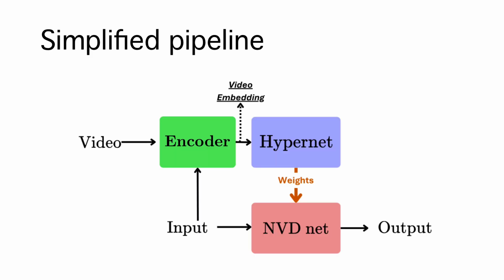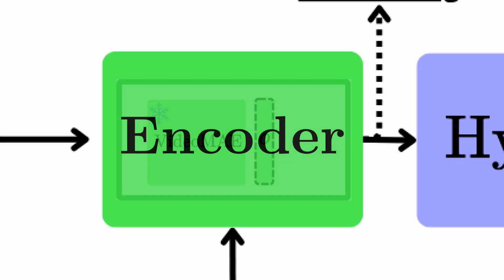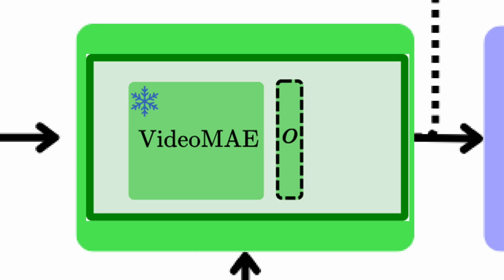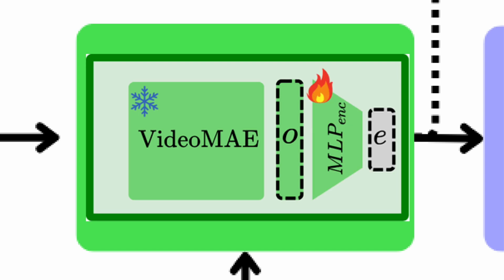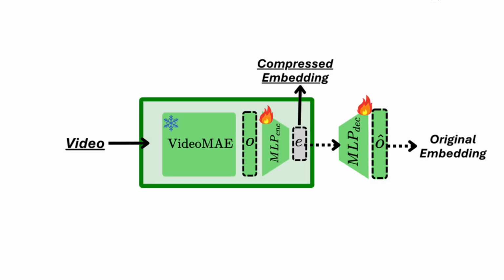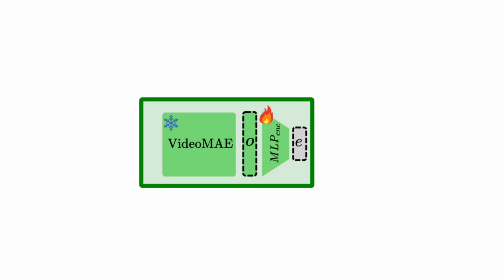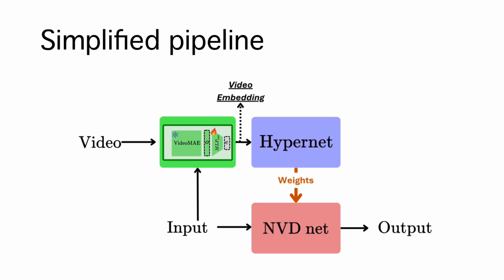A hypernetwork is a network that predicts the weights of another network based on some input. In our case, it predicts the weights of an NVD module using an embedding that summarizes a new video. We use VideoMAE to get video-level embeddings. However, these embeddings are too large to be used directly, so we train an extra MLP encoder that compresses them into a smaller size. This encoder is trained as an autoencoder on the full DAVIS dataset, making sure the compressed embedding still holds enough information about the video.